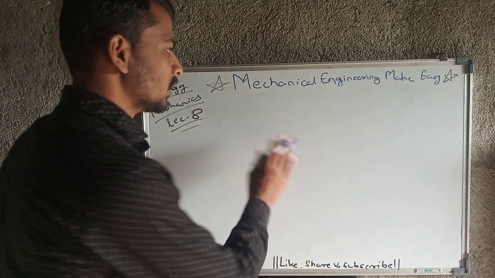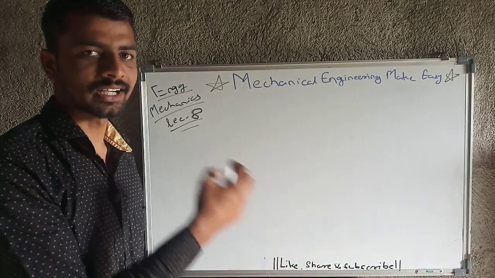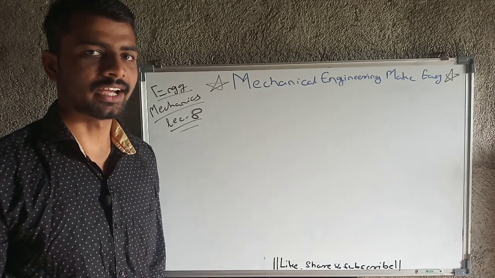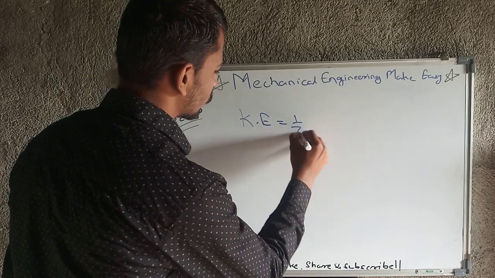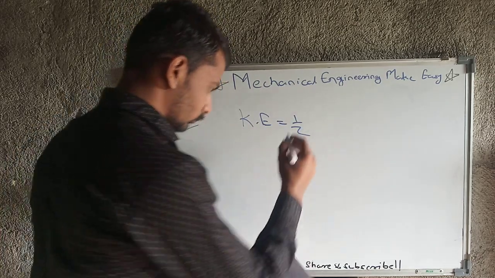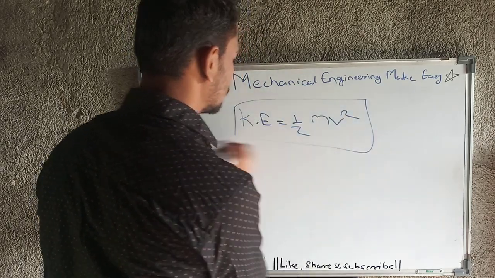If any body is in motion, that body has some kinetic energy, and if the body is at rest, that body doesn't have any kinetic energy. So kinetic energy is equal to half mv square, mass into velocity squared.